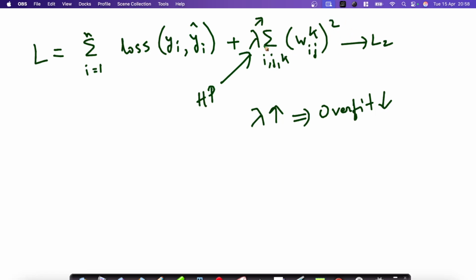We can also use the L1 regularizer, as I said. Obviously, if lambda increases, the variance will decrease, so overfitting will decrease. Also, if we see our model is very much overfitting, we can decrease the number of layers. That will also decrease the variance and the problem of overfitting. So this is how you can visualize the bias variance trade-off, or underfit overfit trade-off, in deep learning.